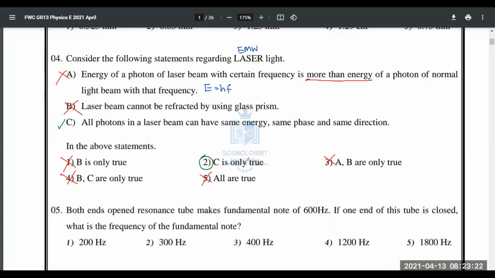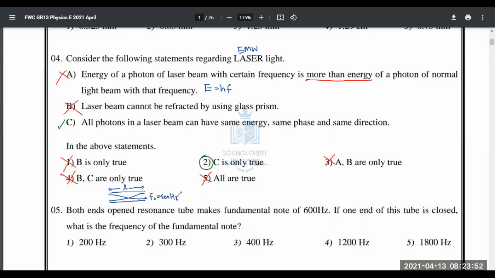So that's done. Moving on to the fifth one. A resonance tube with both ends open makes a fundamental note of 600 hertz. With that, you can quickly draw the diagram like this. Both ends open, fundamental note means this. Now if you take this as the length L, the fundamental note is given by 600 hertz.